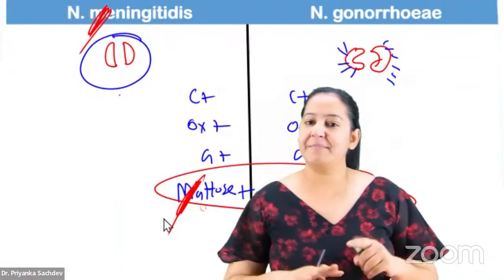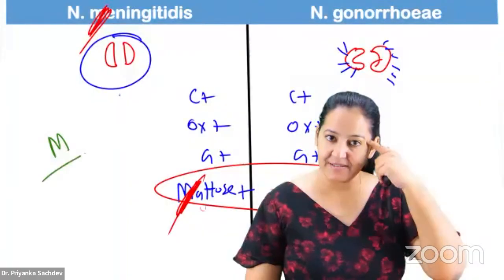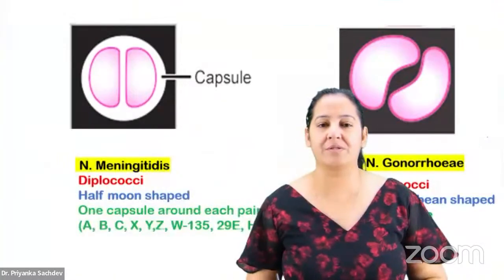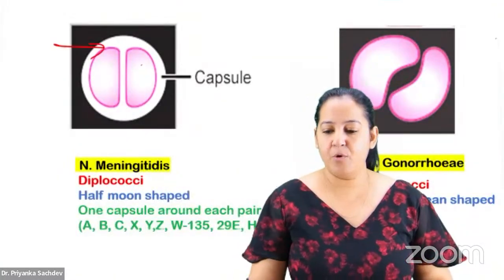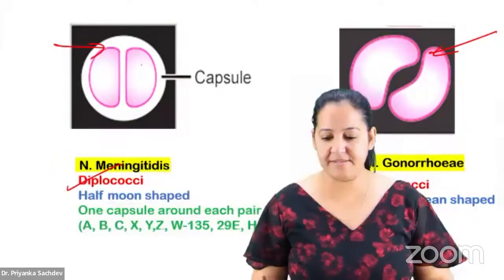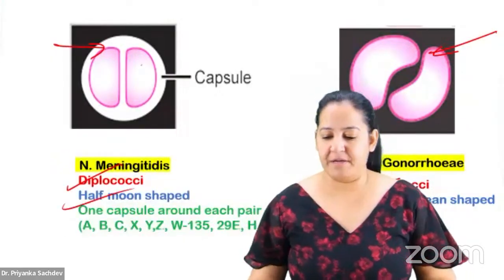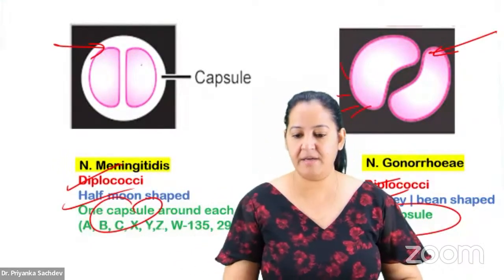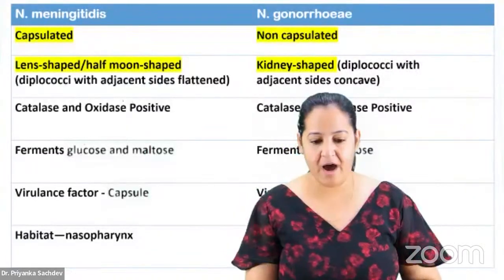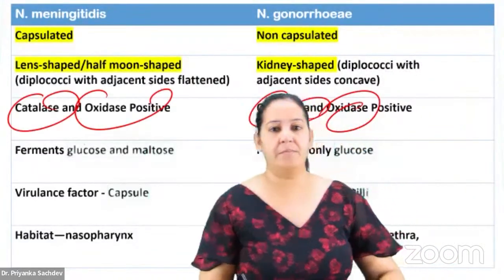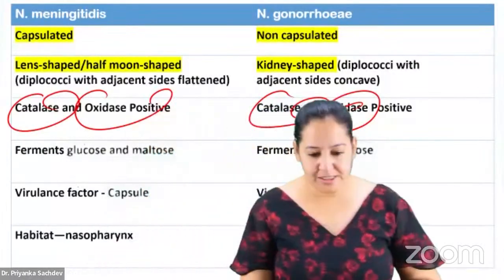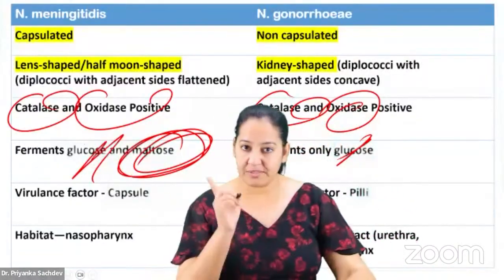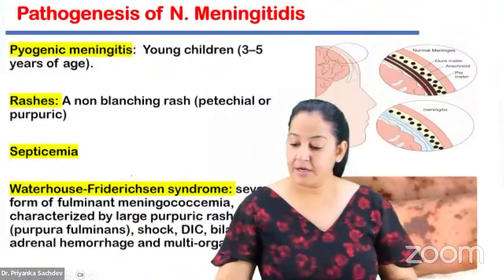And the diseases caused by them are absolutely different. Meningitidis causes meningitis and gonorrhoeae causes an STD, that is gonorrhea. So we are done with these two also. You can see this is Neisseria meningitidis, diplococcus, arranged in pairs. This is half moon shaped. This is kidney shaped. Here capsule is present. Here no capsule, pili is present. Both of them are catalase positive, oxidase positive. Glucose is fermented by both of them, but it is the maltose which makes the difference. Maltose, M for M. Never forget. Now the diseases.